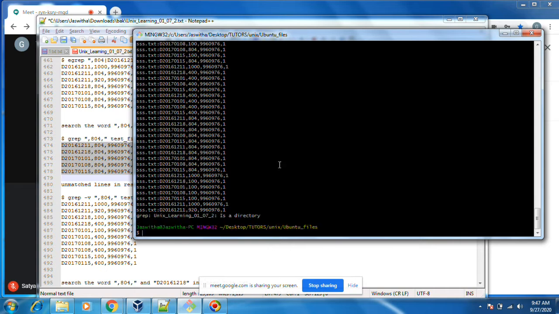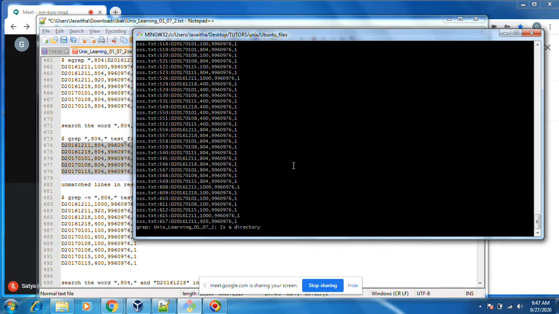I want to know in which files and which line this string appears. grep -n will show which line number it is in this file, the line number where the string matched.